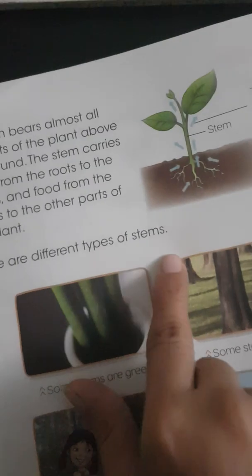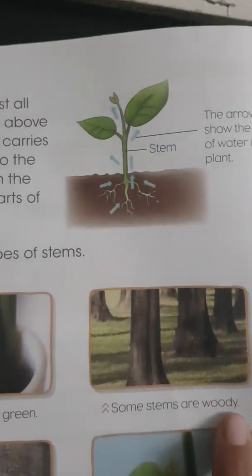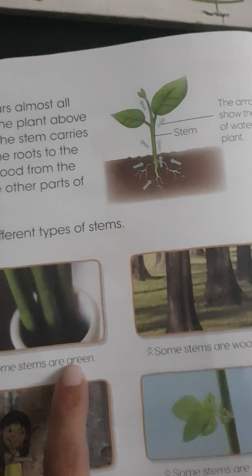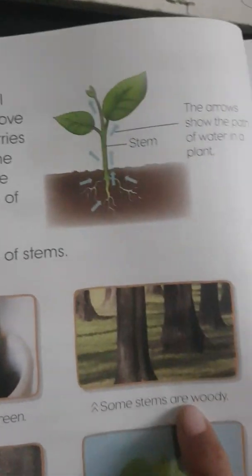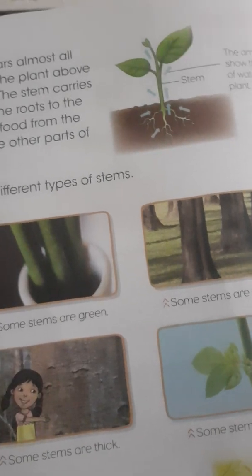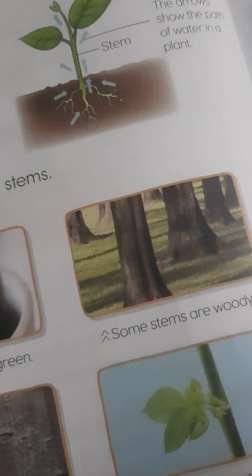There are different types of stem. Every plant has a different type of stem. Some stems are green, some stems are woody, some stems are thick, some stems are thin. Some stems of a plant are green, and some are woody, like wood. Some plant stems are thick, and some plant stems are thin.